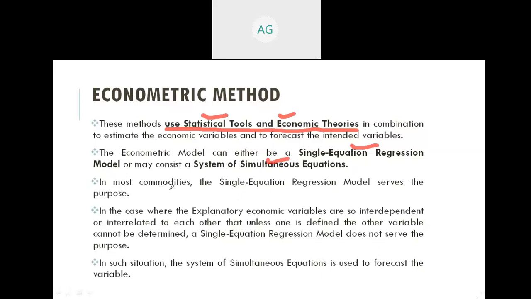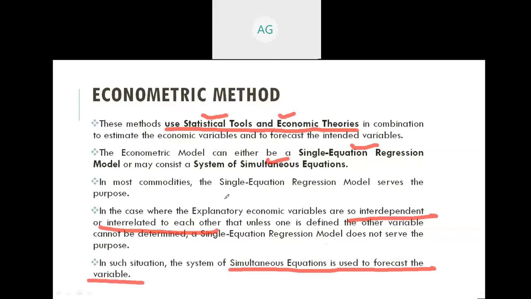In most commodities, the single equation regression model serves the purpose. In the case where the explanatory economic variables are so interdependent or interrelated that unless one is defined, the other variable cannot be determined, a single equation regression model does not serve the purpose. In such situations, the system of simultaneous equations is used to forecast the variable.